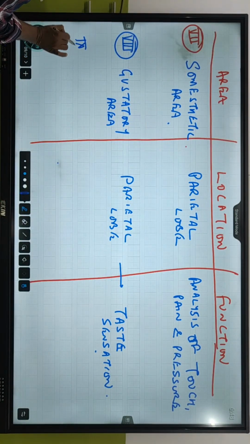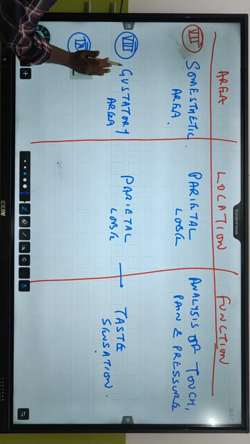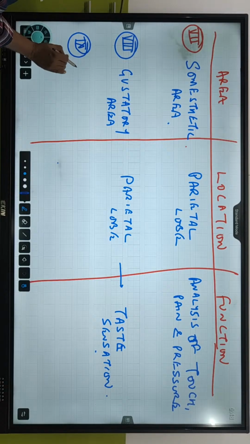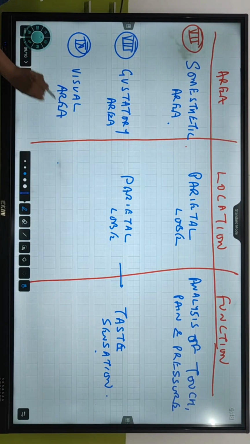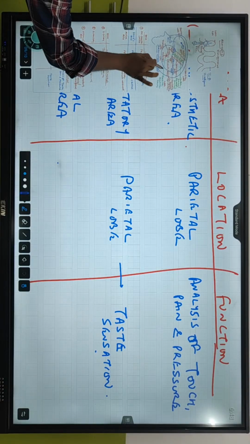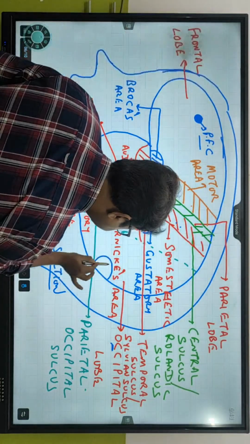So the 9th one is about area: visual area. अच्छा area को दिखा देते हैं ना. This is the area which is called visual area.